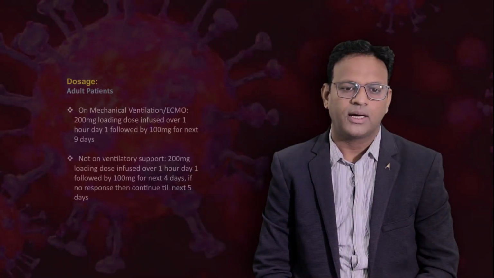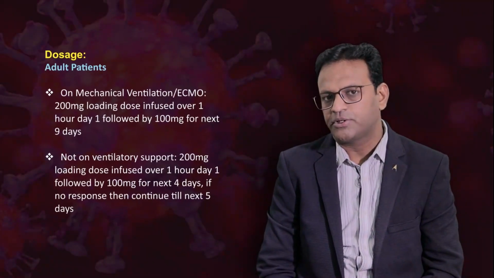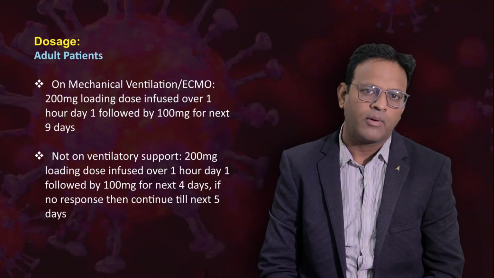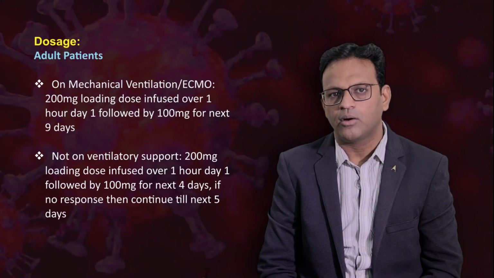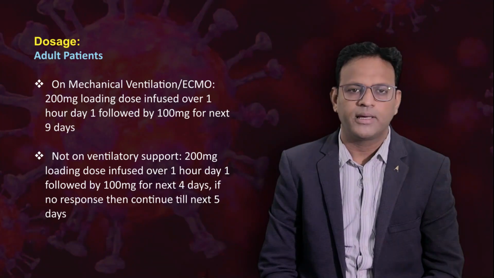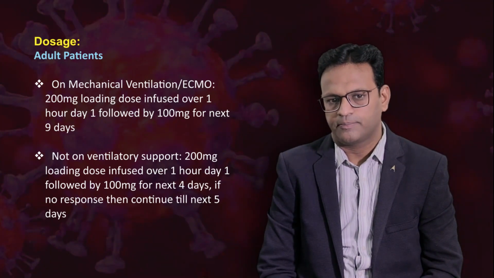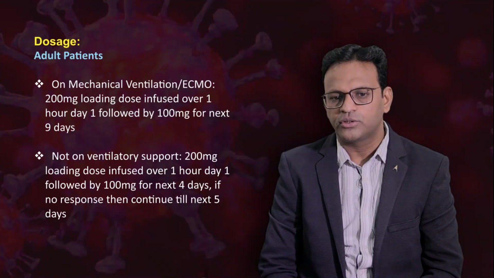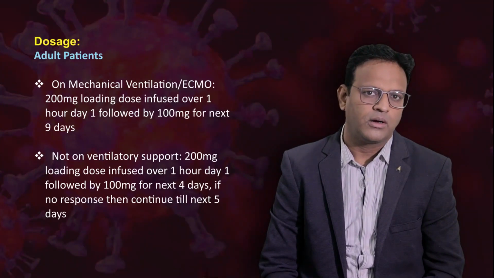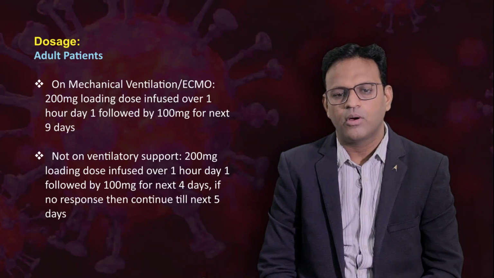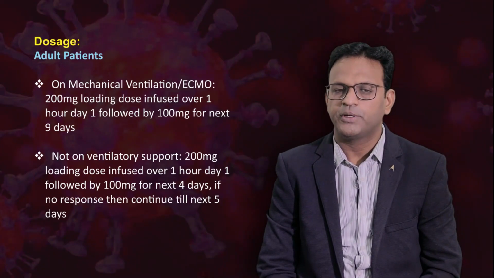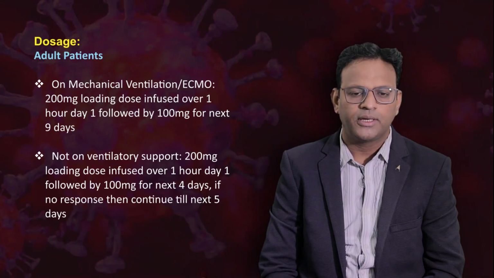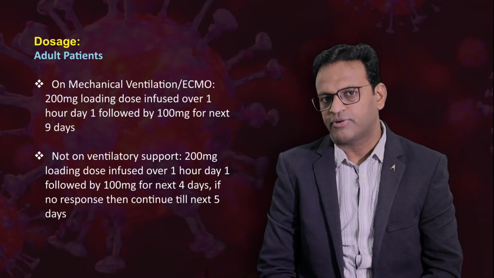So the doses: for patients on a mechanical ventilator or on ECMO, a 200 mg loading dose infused over 1 hour on day 1, followed by 100 mg for the next 9 days. For patients who are not on ventilatory support, a 200 mg loading dose infused over 1 hour on day 1, followed by 100 mg for the next 4 days. If there is no clinical response, then we can extend the dose for the next 5 days as well.